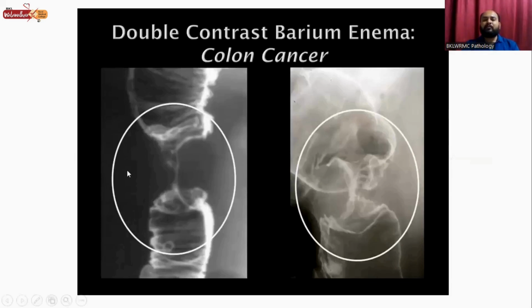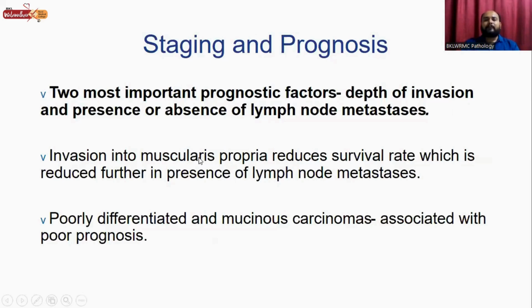So this is the barium enema, and this is showing the apple core appearance or napkin ring appearance. This is called apple core appearance or napkin ring appearance, which is seen on double contrast barium enema.